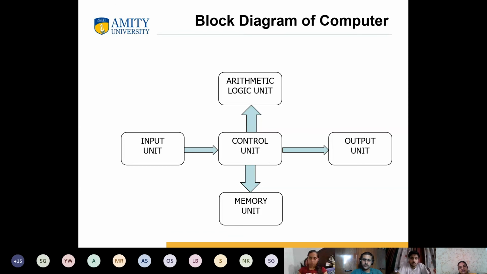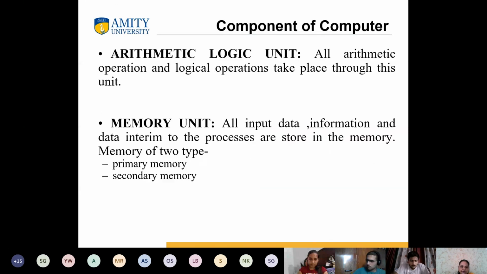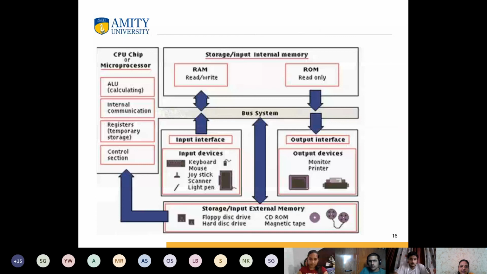So this is the diagram. This is the diagram which is talking about all those things. That we are having input unit, lots of variety of input. We are having output, again variety of output which will be printed. You are having memory unit. Memory can be primary, memory can be secondary. We will be having the control unit, and control unit is further communicating with the ALU. So this is how your complete unit has been designed, and this is a major block diagram, how your computer works and how your computer behaves. These are the major components.